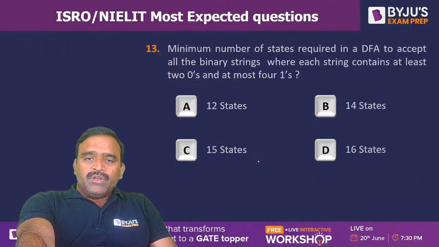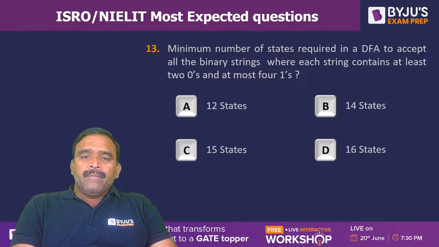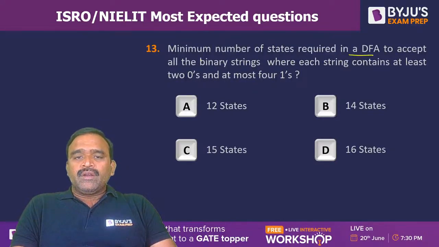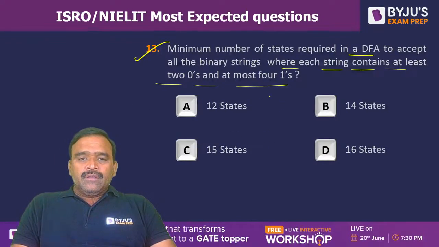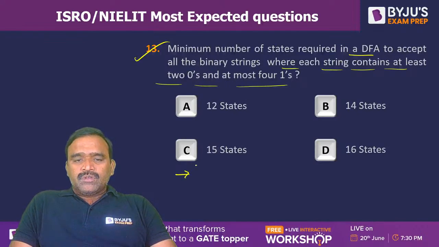Okay. Now coming to question number 13. Minimum number of states required in a DFA to accept all binary strings where each string contains at least 2 zeros and at most 4 ones. Actually, the DFA can be defined like this. At least 2 zeros, that means minimum 2 zeros are required.